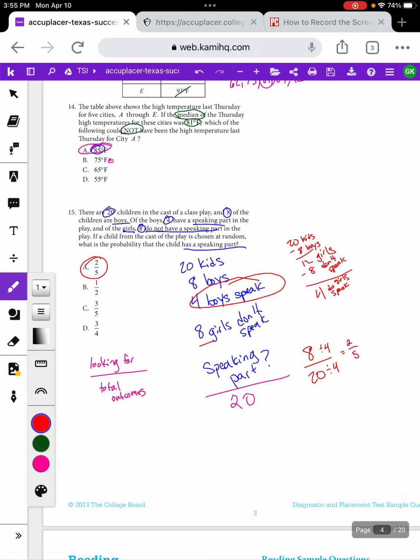So that's how probability and statistics is going to look on the math section of the TSI.